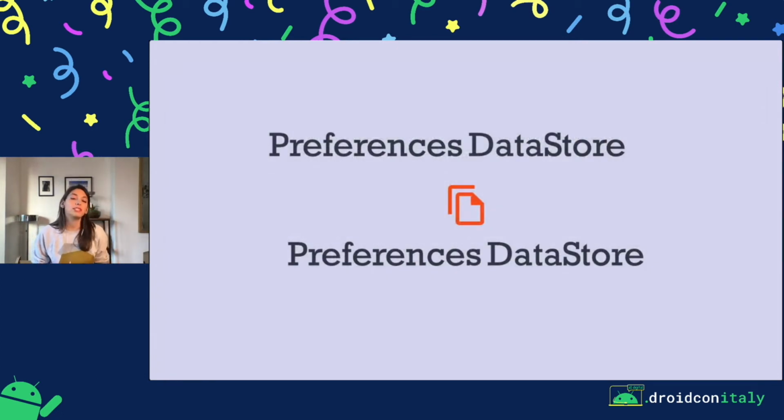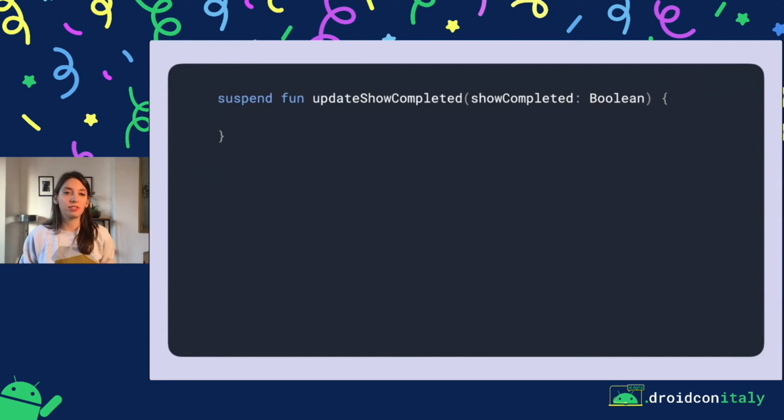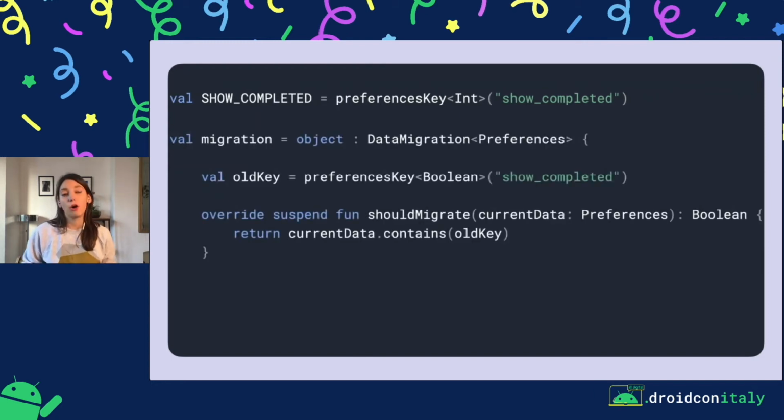But what if you need to migrate from one version of Preferences DataStore to another? Let's say that you're changing the value that you have in your DataStore. For example, let's say that we defined our update show completed, which is a Boolean initially. We want to change it to an Int. Maybe we want to have 3 states for it, something like show completed not set, true, and false. Well, if you want to make this change from Boolean to Int, then our show completed preferences key should change from Boolean to Int as well. And then we will have to implement our own migration.